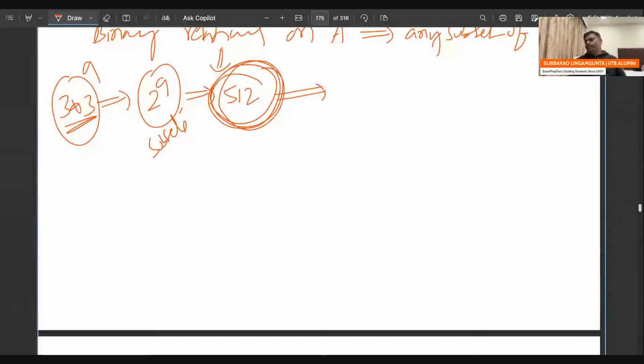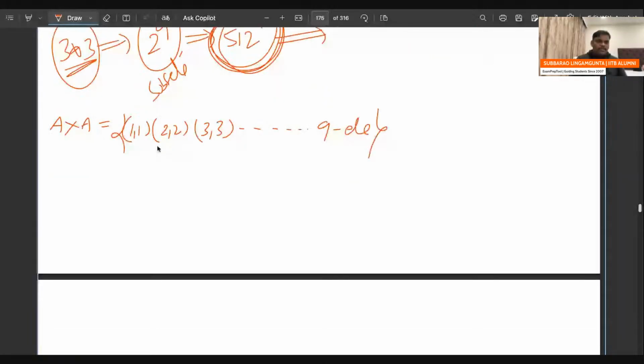Now I will try one small thing. If you observe A cross A: 1 1, 1 2, 2 2, 3 3, and so on, totally 9 pairs are there. Out of these 9 pairs, since A has size 3, these 3 pairs (1 1, 2 2, 3 3) should be there, and the other 6 elements remain.